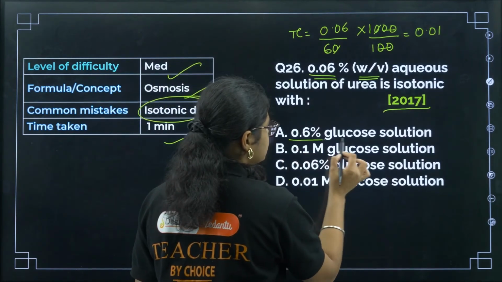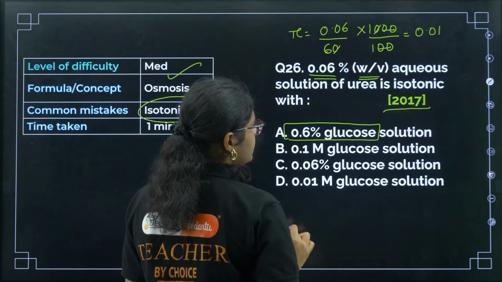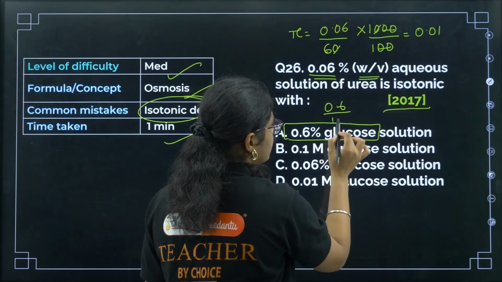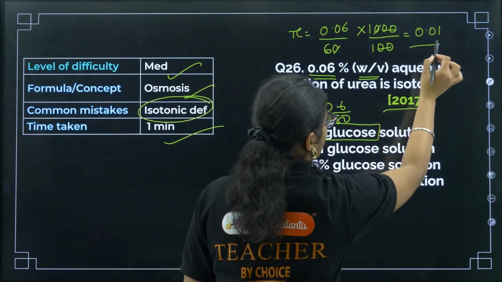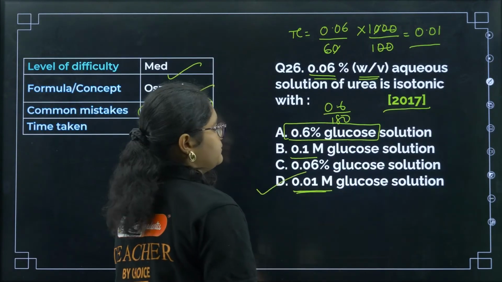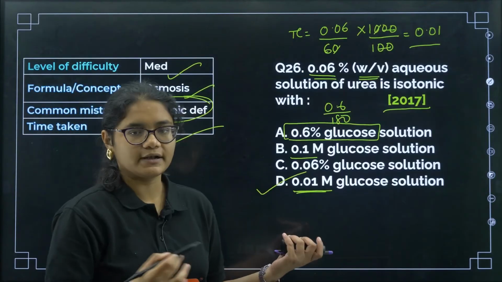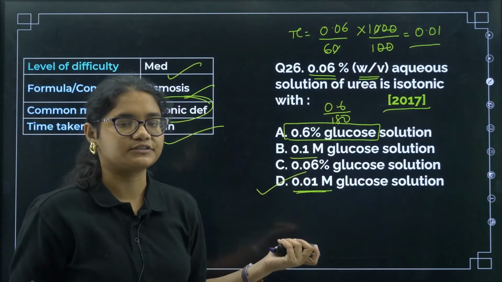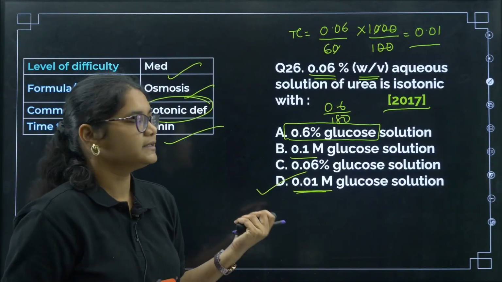So if you take 0.06 glucose, will it be 0.01 molar? No, right? 0.6 by 180, you won't get anything around 0.01. Here 0.1 is given, 0.01 is given, so the correct answer will be option number D here. Okay, R and T is constant, 0.01 m, there also we are getting 0.01 m, concentration is same, so osmotic pressure will also be same.